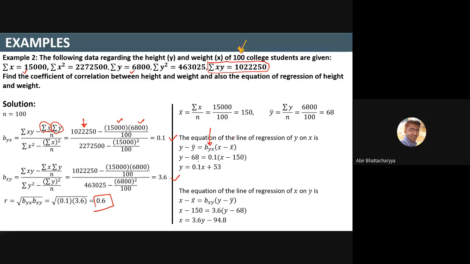Now tell me, conceptually or formula wise, if you have any problem, ask me. Otherwise, write down C on the chat box if it's clear to you.